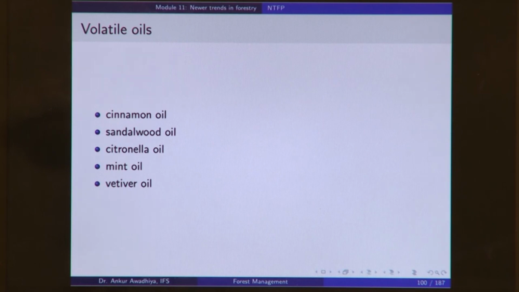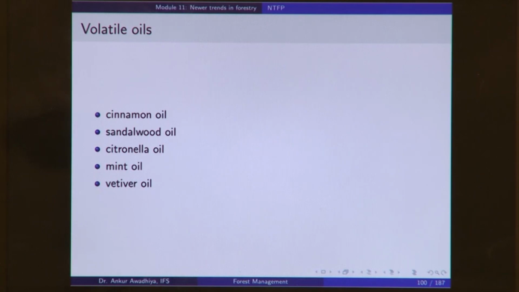Next, we have volatile oils or essential oils or perfumed oils. These oils give out a pleasant smell. They are generally used in the perfume industry or they are used as food additives.